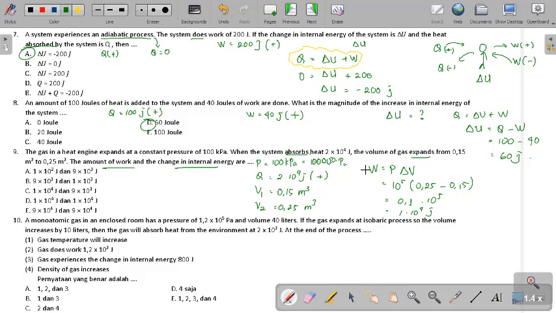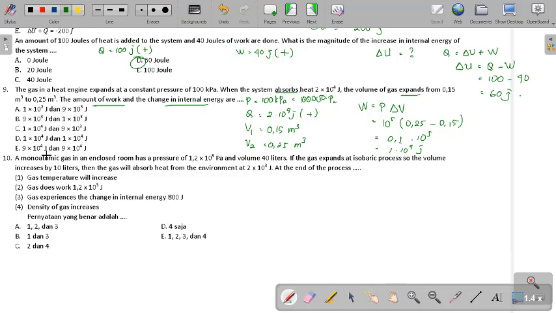Okay. Terus, and then the change in internal energy, delta U. The second one is delta U. Delta U is Q minus work. Q in here 2 times 10 power of 4 minus 1 times 10 power of 4. The result is 1 times 10 power of 4 joule. This is the result. That's the answer.